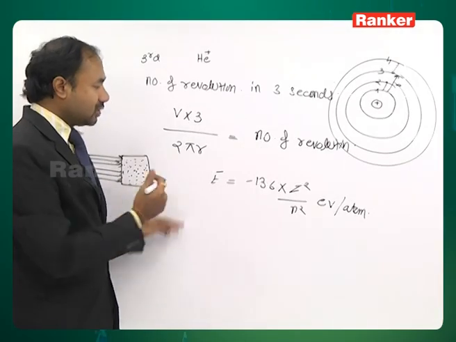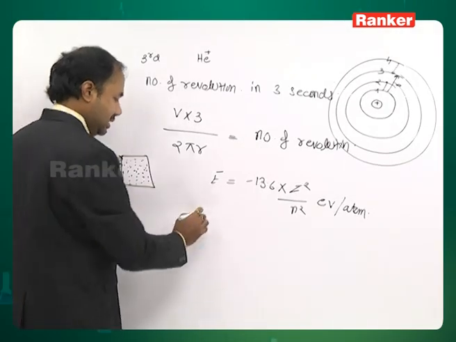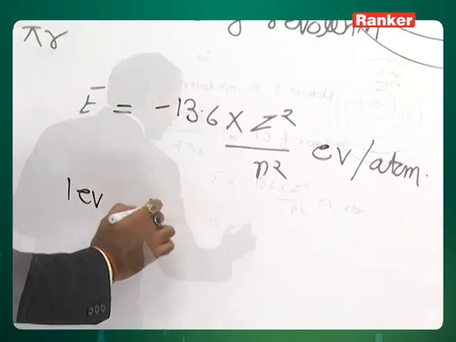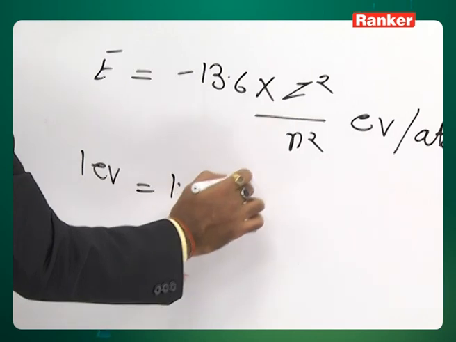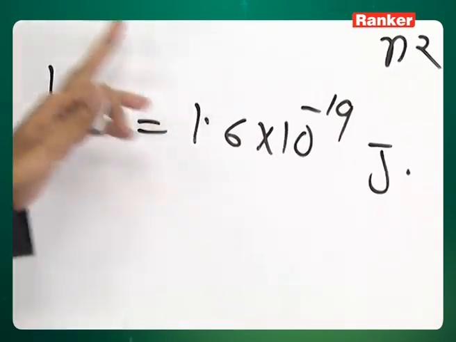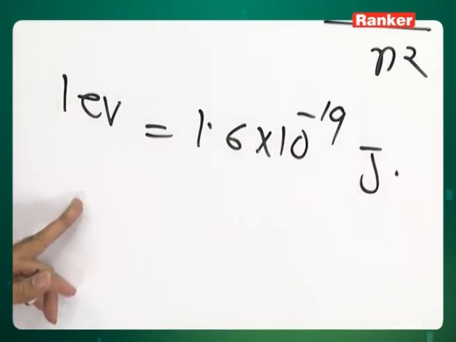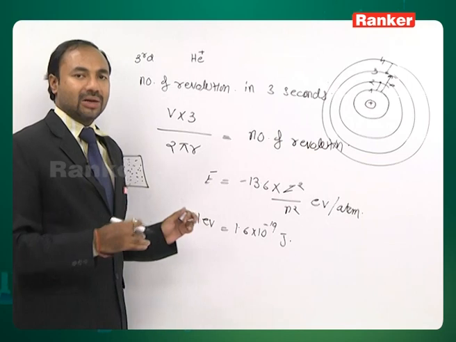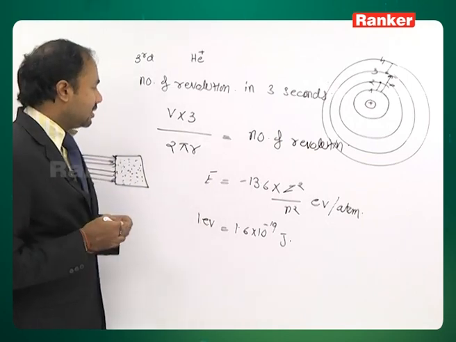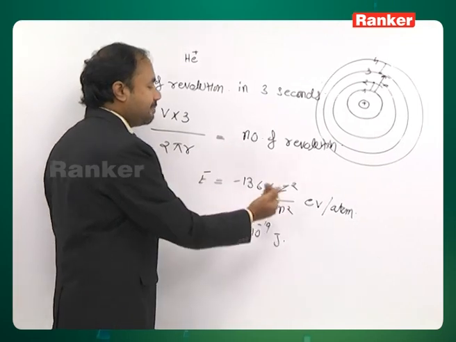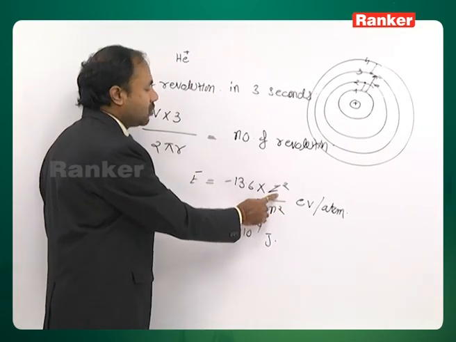The relation between electron volt and joules: 1 eV, means 1 electron volt, equals 1.6 into 10 to the power minus 19 joules. This is the conversion factor, and in this manner electron volt can be converted into joules. How electron volt comes, that we'll discuss later on. This is the formula to calculate the energy of an electron in a particular orbit of a particular atom.